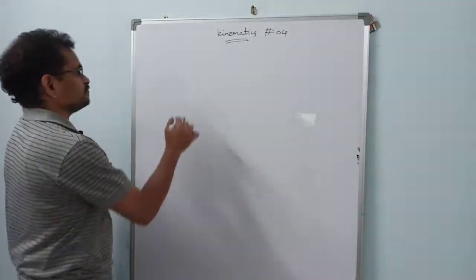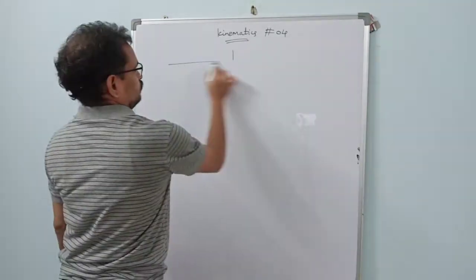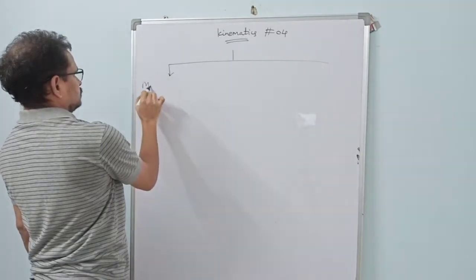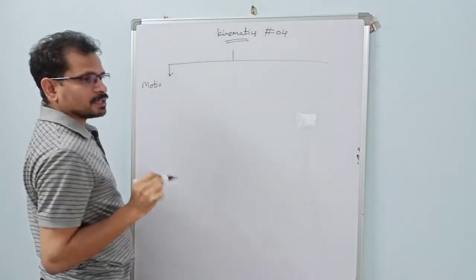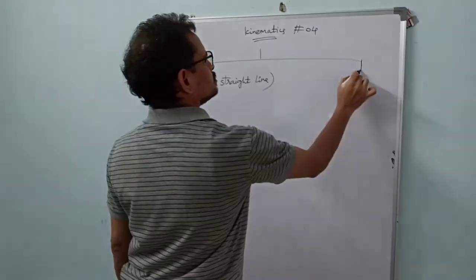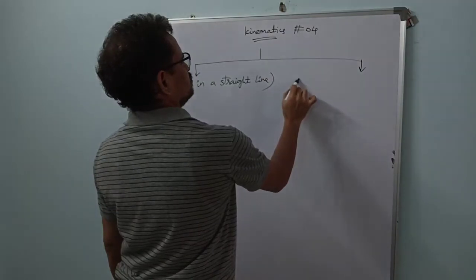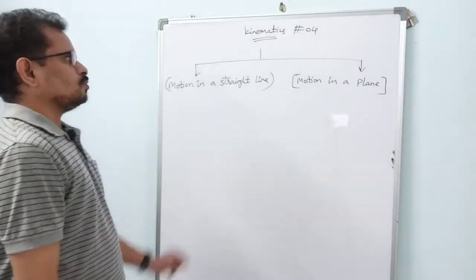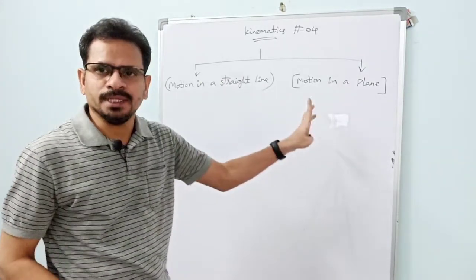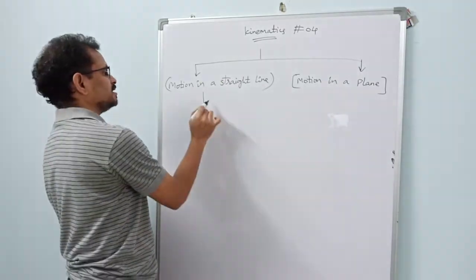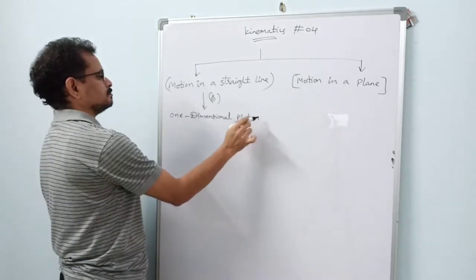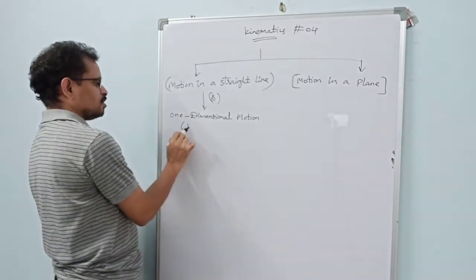One is known as motion in a straight line, and the second one is motion in a plane. So kinematics is divided into two parts. One is motion in a straight line, the other is motion in a plane. In some books, motion in a straight line is also mentioned as one-dimensional motion, or it can be written as 1D motion.